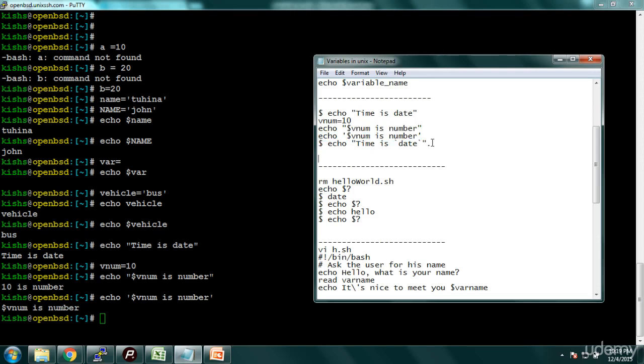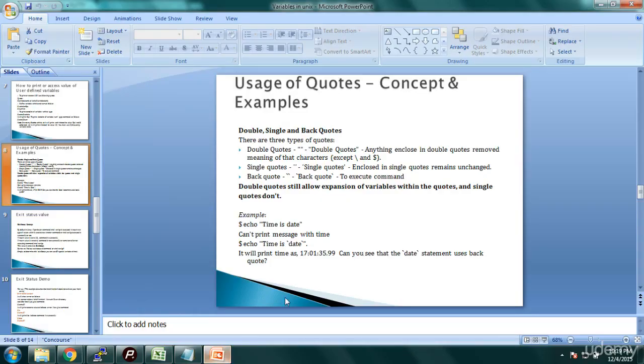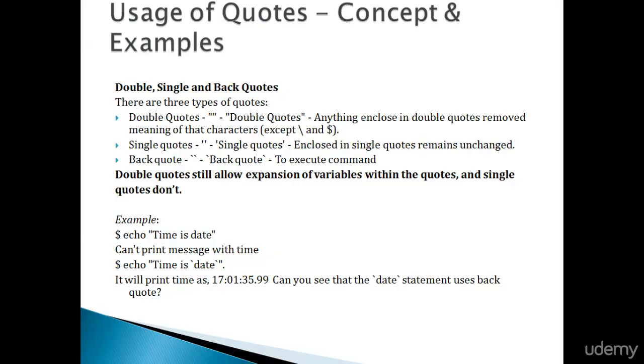Now we'll see an example for back quotes. Here we have date in the back quotes. The back quote will execute the command also, so the date command will be executed and displayed. See, the date, which was in back quotes, is executed, and it gave us time is this. So basically the back quotes are used to run the command and display the value. So this was the usage of quotes.